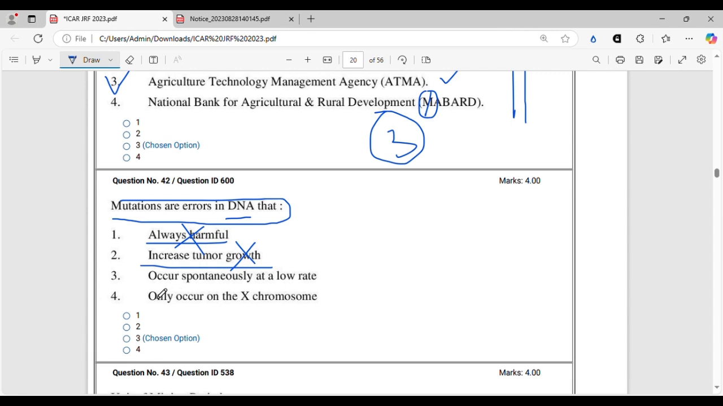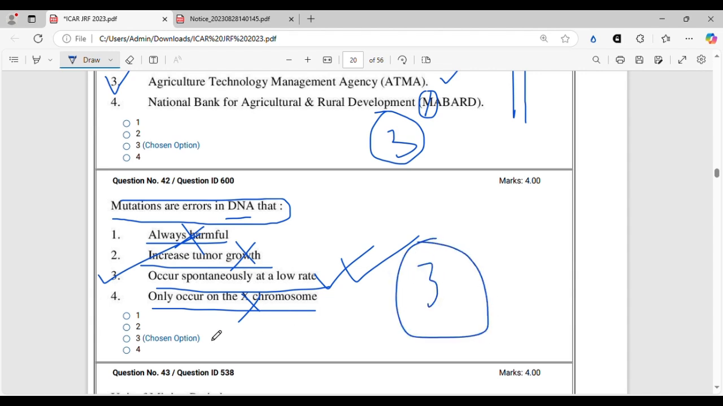Then occur spontaneously at a low rate. This is true. Spontaneous mutations are rare. You cannot just expect mutation every other day. And finally, occur only on the X chromosome. This is also wrong because mutation can also occur on the somatic chromosomes as well. Autosomes, allosomes, everywhere it can occur. There is nothing like it is only bound to X chromosome. So option 3 will be the correct option. This is the only correct statement about mutation given in the options, right?